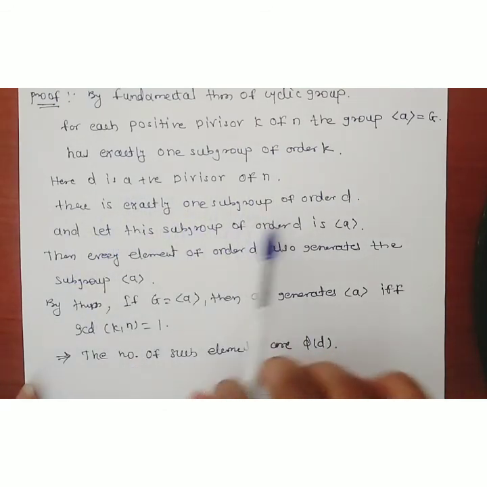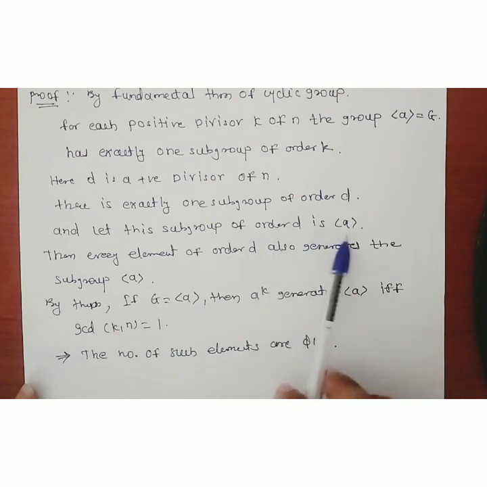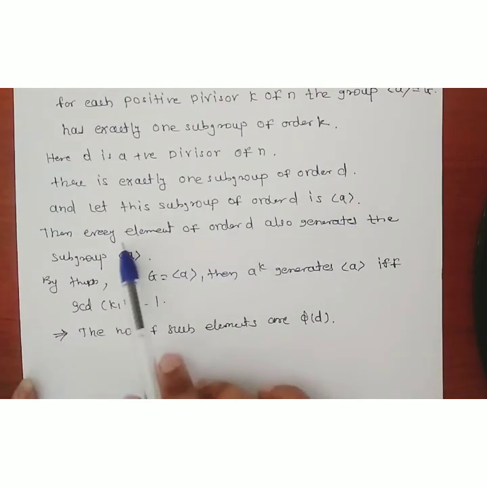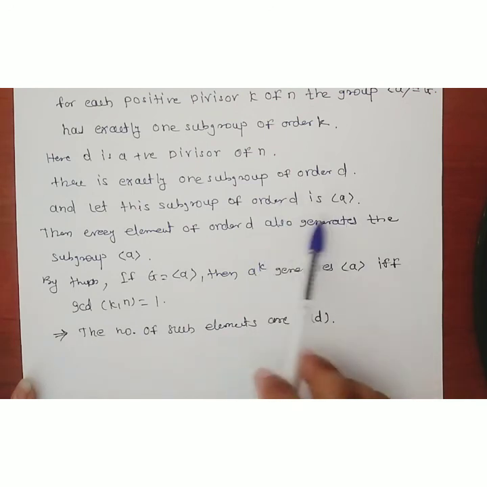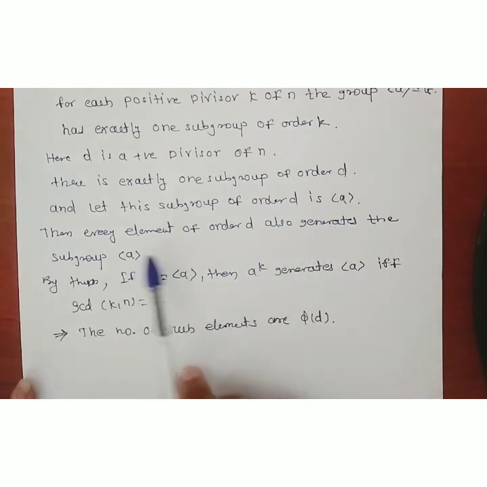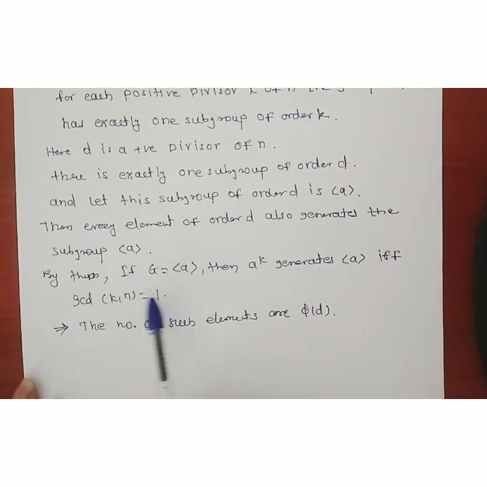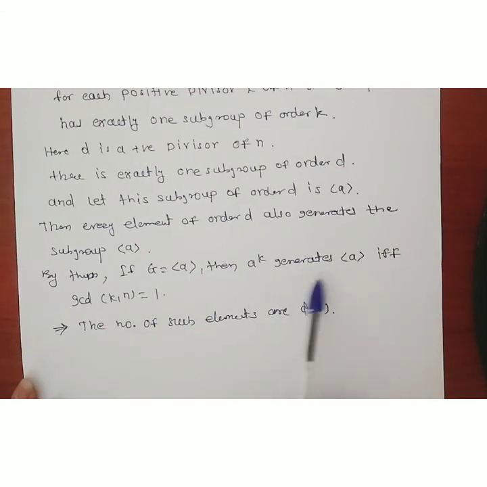There is exactly one subgroup of order D, which we take as the subgroup generated by A. Therefore, every element of order D also generates the subgroup generated by A. Also we know the theorem that if G is generated by A, then A raised to K also generates the group if and only if GCD of K with n is equal to 1.